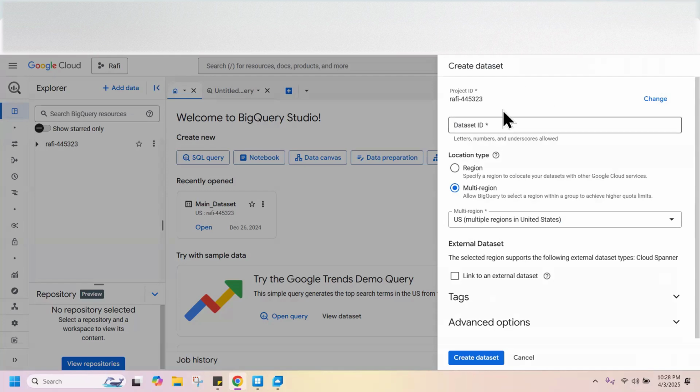The first thing, Dataset ID. You can provide any name. Rafi test dataset, something like that. Now talking about the region, right? What is the region? So you can actually be specific to a single region or you can do multi-region.